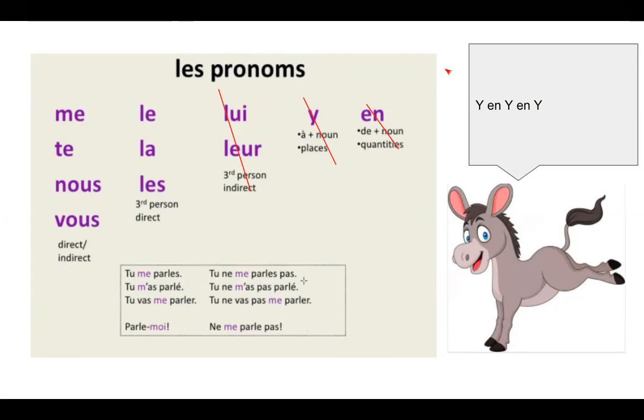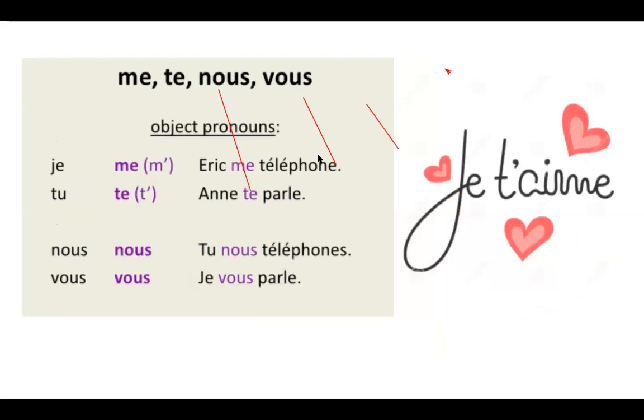Parle-moi, ne me parle pas. So moi is also a direct object pronoun. It is a tonic pronoun, and we'll talk about that in a little bit. Okay, let me get rid of those lines.